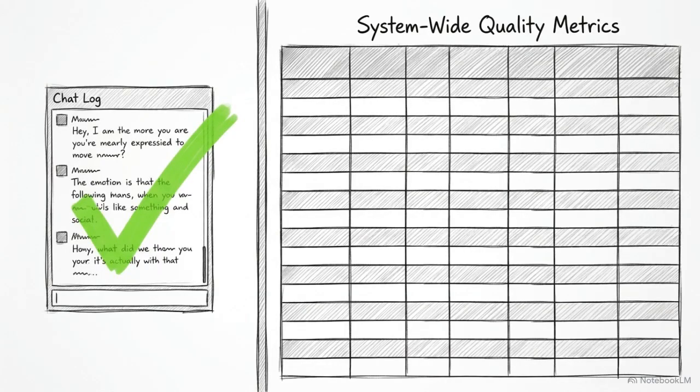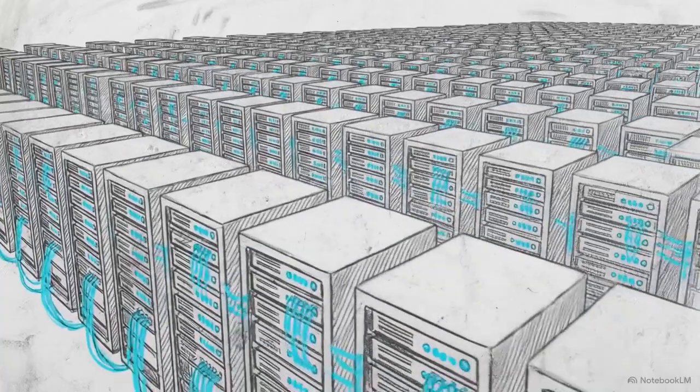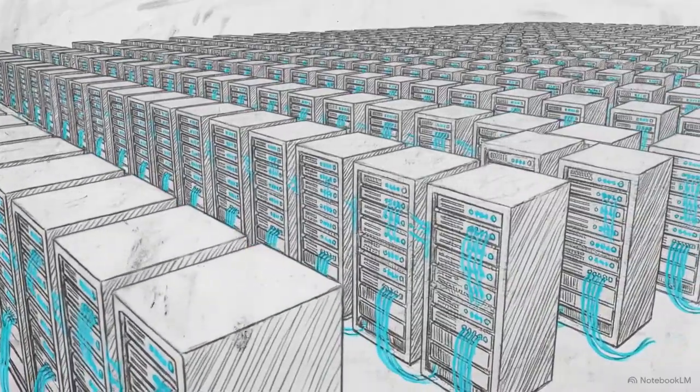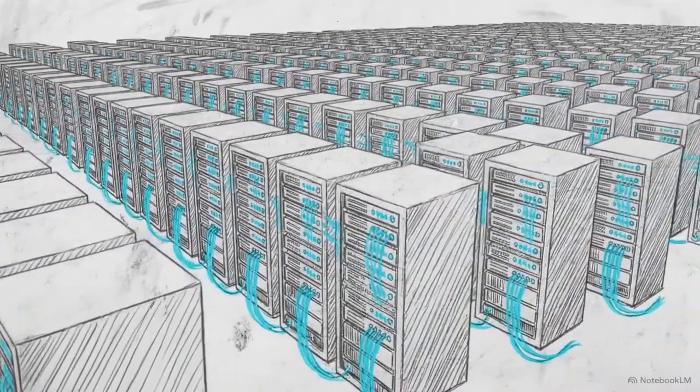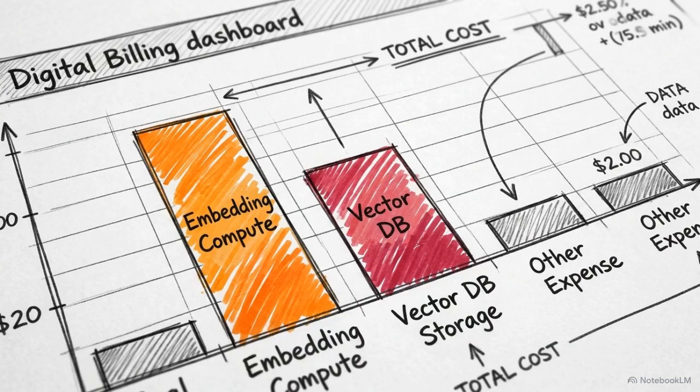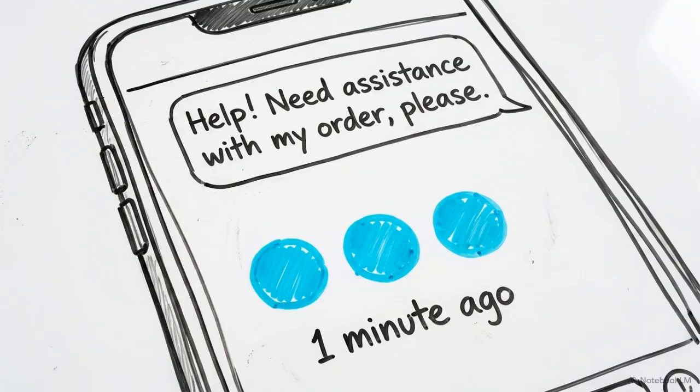Token costs scale exponentially in production. When multi-agent loops serve thousands of users, the expense of every input and output token must be tracked. There are also hidden operational costs, such as the compute required for embedding generation and the persistent storage of vector databases. Then there is latency. A highly accurate response that takes 60 seconds to generate is useless for a live customer support chat or a developer's coding assistant. Structural safety guardrails mitigate risk.